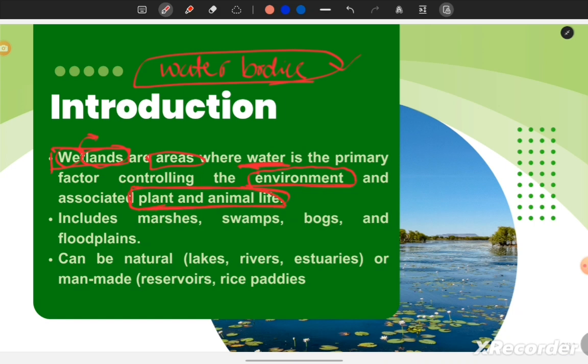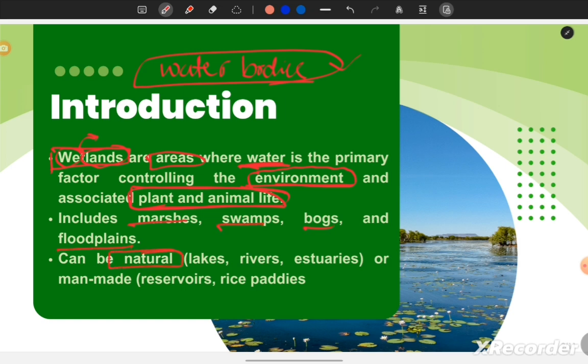surrounding it. So in simple terms, we can say wetlands are the areas or regions where we find water, and these are the water bodies which control or affect the environment surrounding them and the biodiversity dependent on or associated with them. Okay, it includes marshes, swamps, bogs, floodplains, and they can be natural.